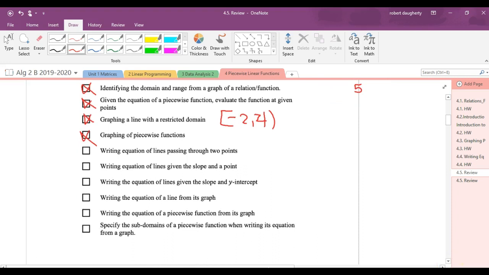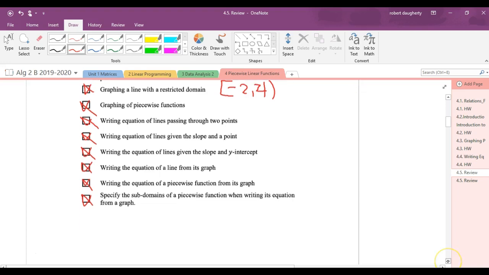And then skills you need when you're trying to decipher a graph. You need to be able to look at the equation of a line. If you have 2 points, give me the equation. If I give you the slope and a point, what's the equation? If you're given the slope and the y-intercept, all of those. So writing equations from graphs, equation of a piecewise function from a graph, and then make sure you pay special close attention to when you write a piecewise function, how the domain is split up into different pieces.